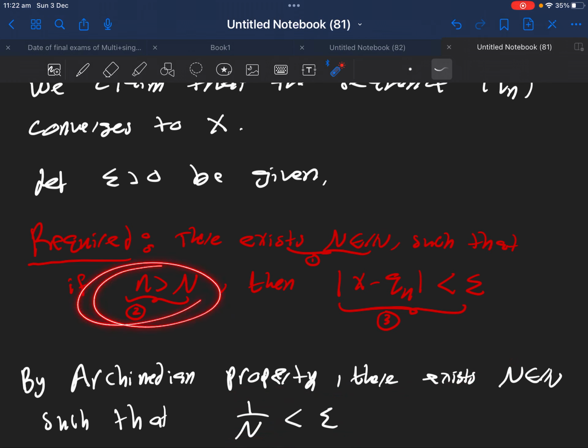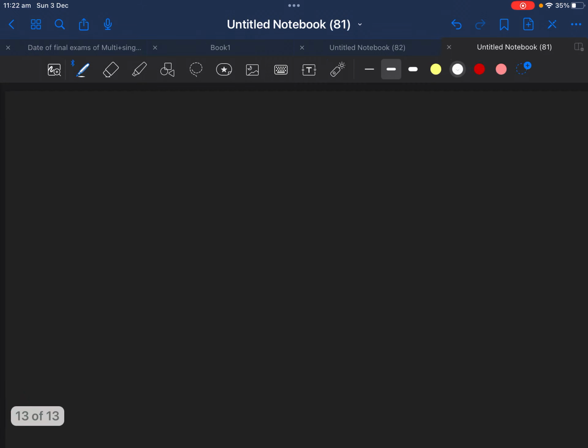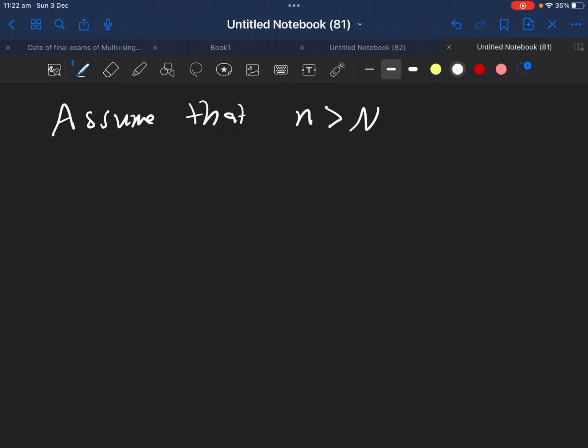Now, the second step, as we always say, is just an assumption, and then I will start working on the left-hand side of step number 3. So step number 2, I will assume that n is greater than capital N, which of course means 1 over small n is less than 1 over capital N. If we just flip them, taking the reciprocal of both sides, we have to switch the inequality.